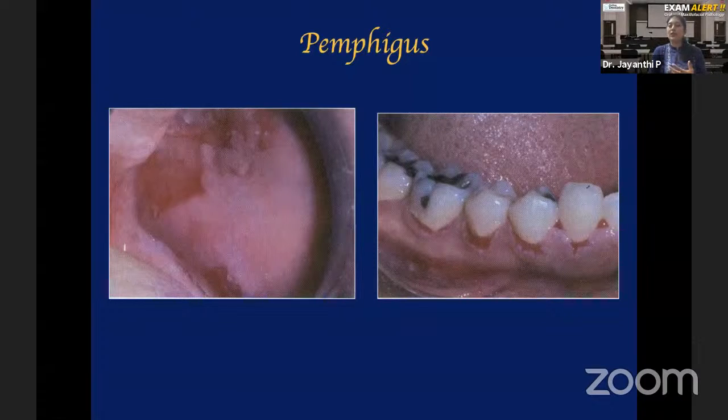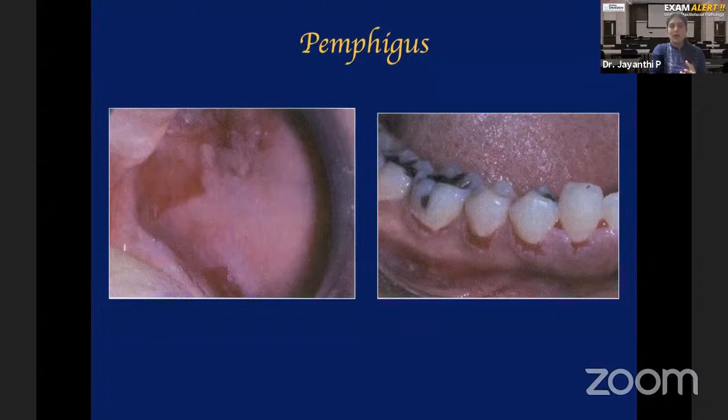Now what happens in the oral cavity is you're constantly eating food, you're talking, so friction is always happening. Therefore, you don't see an intact vesicle and bulla. This vesicle and bulla will rupture because of the trauma and friction, and will become an ulcer or areas of erosion. So this red area, what you see, is nothing but an area of erosion or ulcer. If you ask the patient for history, they will be able to tell you that before these red areas, there was a fluid-filled blister.